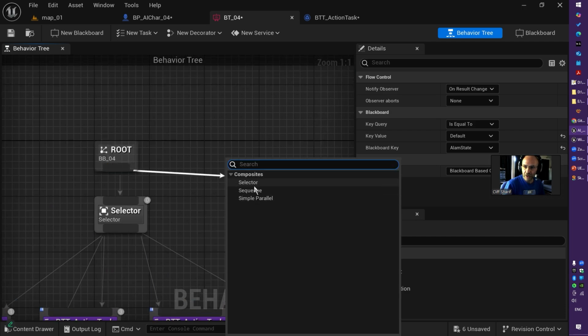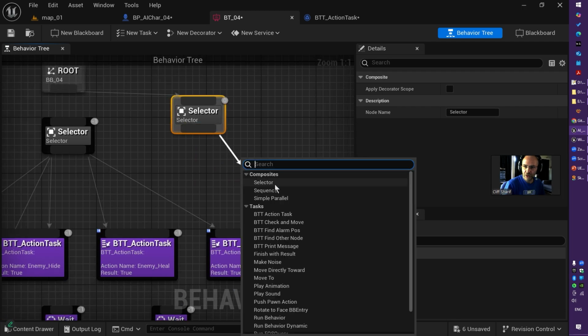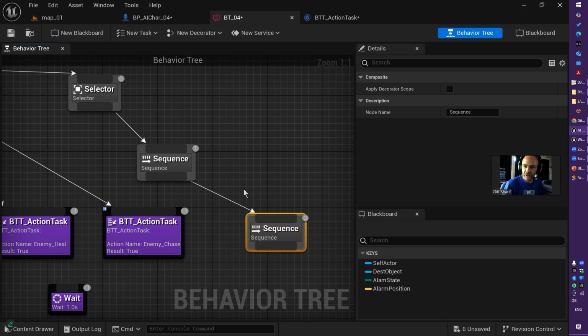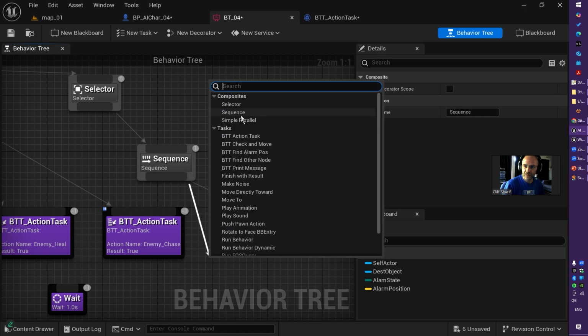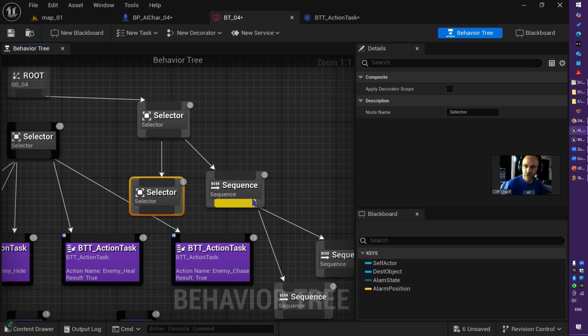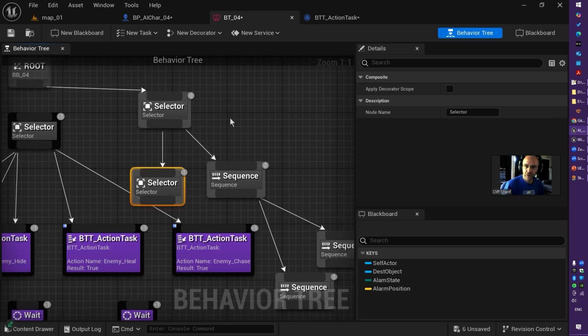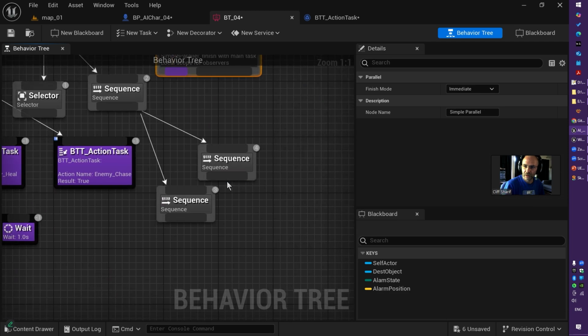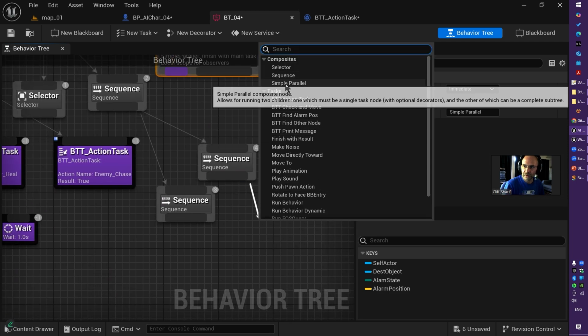Keep in mind, from each AI composite, you can run another composite, and from that composite, you can run another composite again. Perhaps you run two sequences from here, and you run another selector from here. So you can make a complex behavior by using composites. Also, you can use a simple parallel here as well.